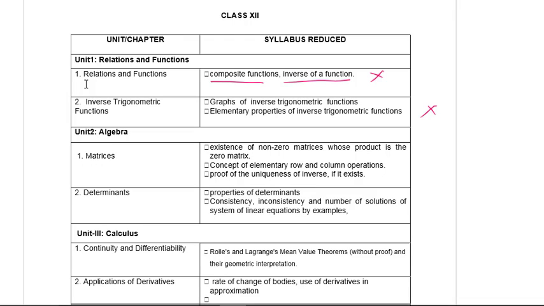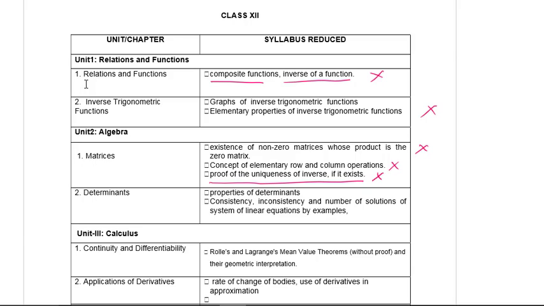From unit 2 algebra, in matrices, existence of non-zero matrices whose product is the zero matrix. So we have seen one topic in which the product of two matrices is 0. That concept is now excluded. Concept of elementary row and column operations is excluded, so now you do not have to worry about column and row operations. And proof of uniqueness of inverse if it exists. This is a proof, and this proof is also excluded.